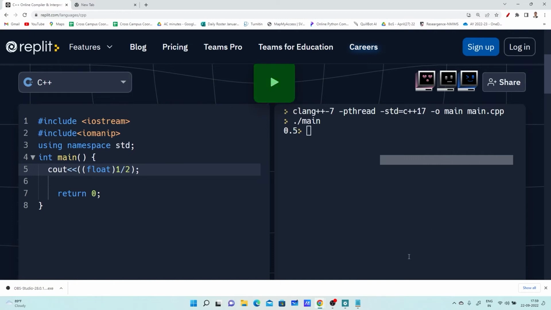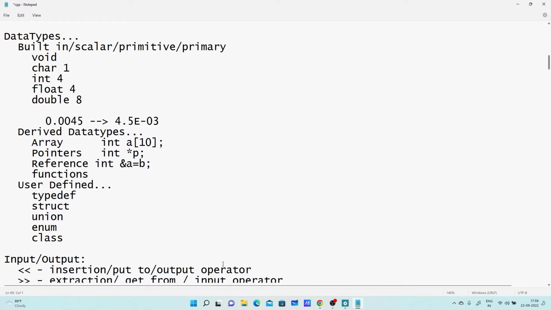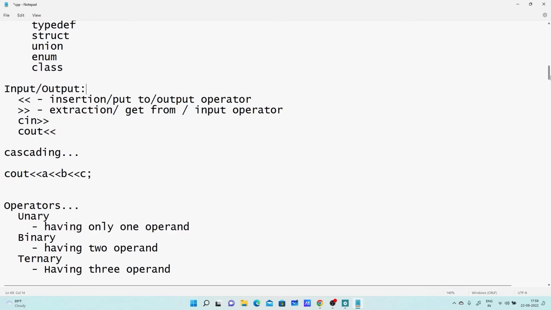Okay, next concept: input and output. How can one read input and display output in a programming language like C++? One has to use the cin and cout objects of the input and output stream classes, along with two operators.